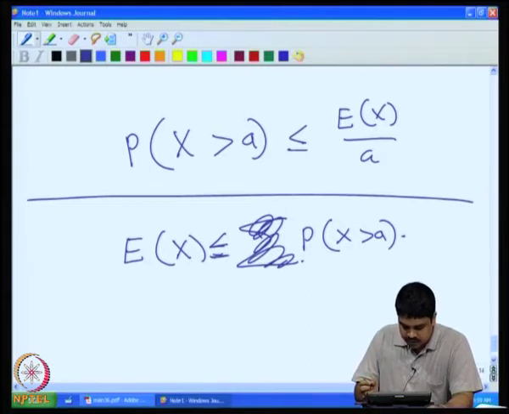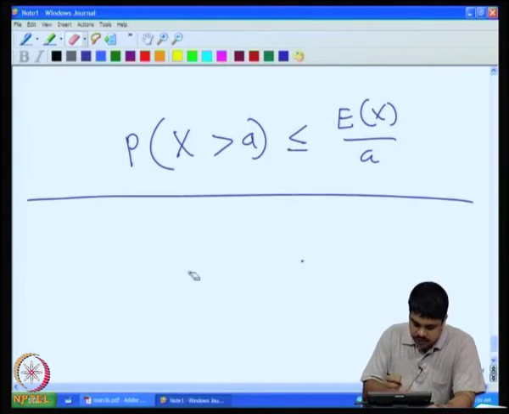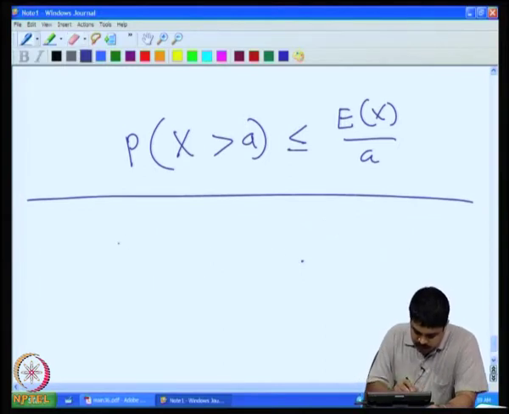So, therefore, this will be greater than or equal to. What we are going to do is the expectation of x.